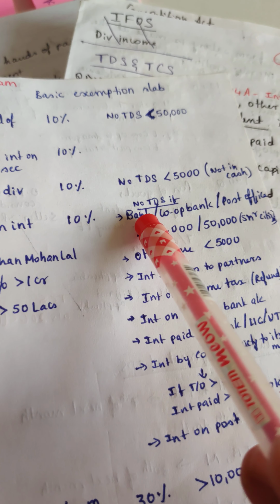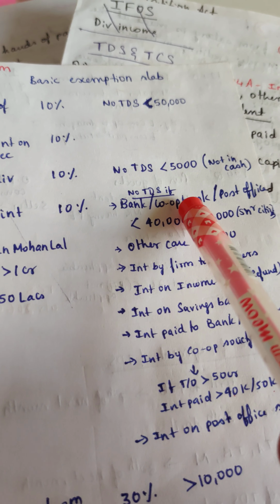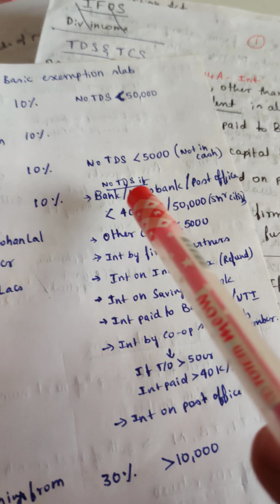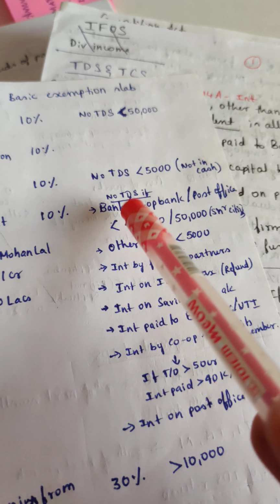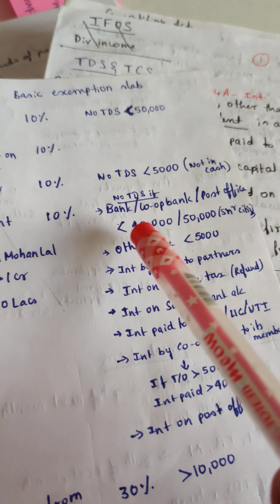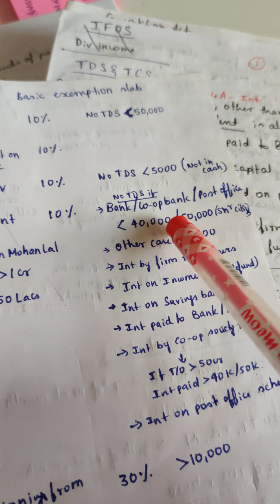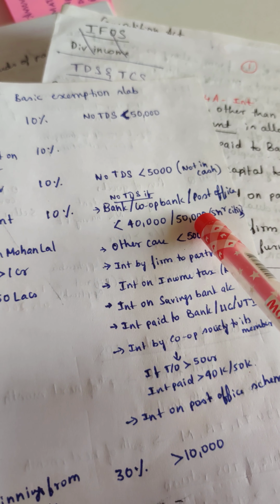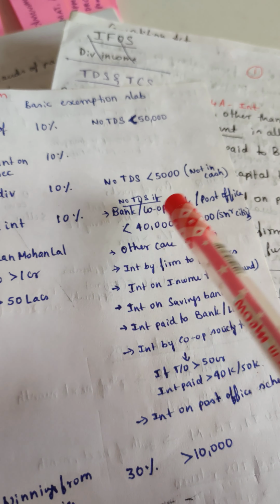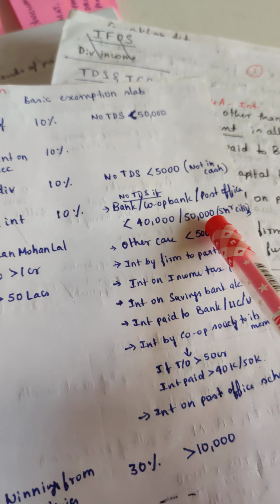You can get interest from the bank as well, right? So if it is bank, cooperative society or post office, if you are getting interest which is less than 40,000, and 50,000 in case of senior citizen, then there is no TDS for you. If the interest is less than 40,000 or 50,000 in case of senior citizen, then there is no TDS on that amount.